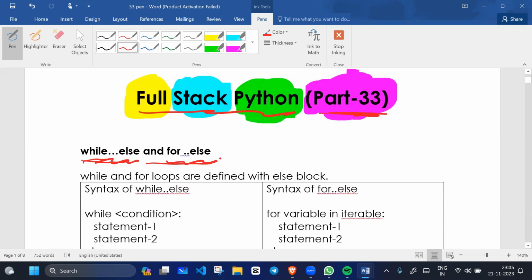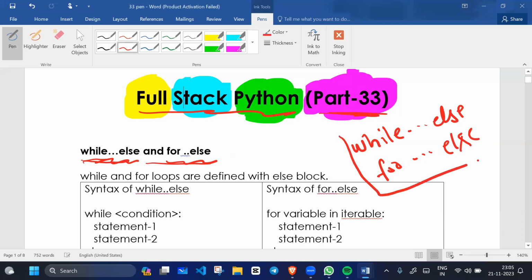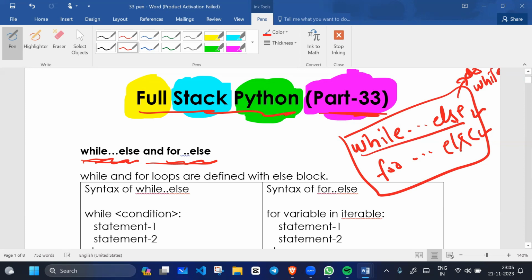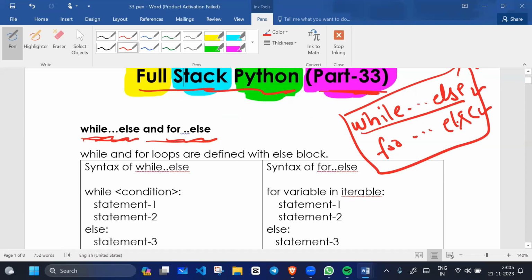While else and for else are available only in Python. You cannot see while else and for else in other programming languages. Rather than while else, other programming languages have do while. But in Python, we don't have do while, we have while else. So let's understand what is while else and for else.